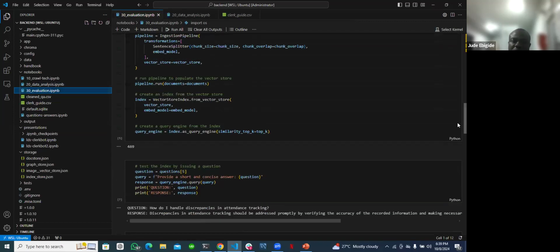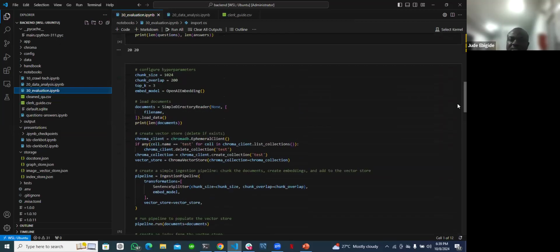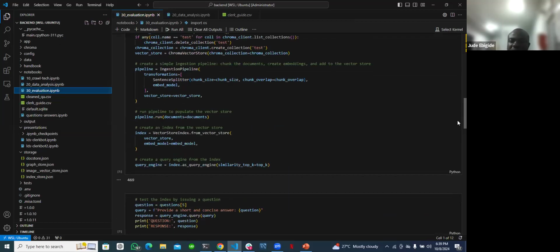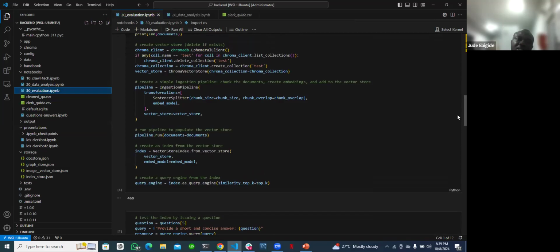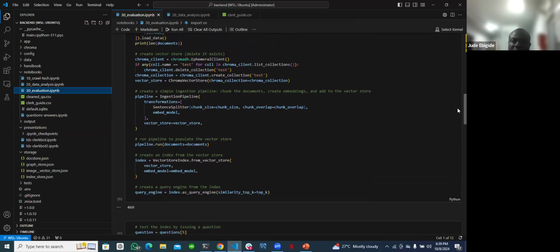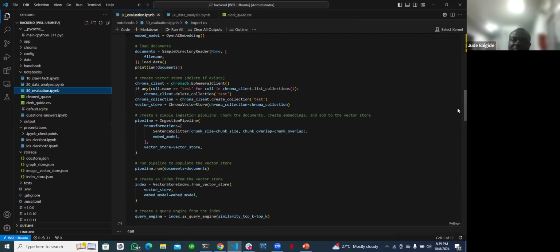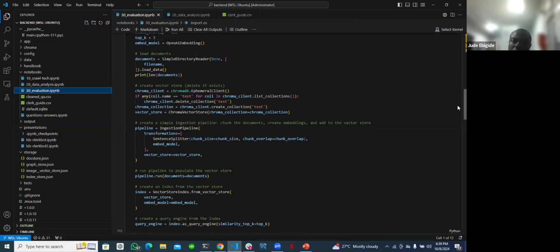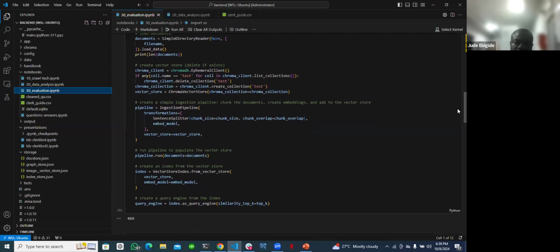On doing the evaluation, I passed in the questions to my data to get responses. So I have an AI generated response and the response from the label data. Then I did embedding for these two data and then found the cosine similarity to know how close they are. And from there, I discovered that it really performed well. I got a very good cosine similarity score.